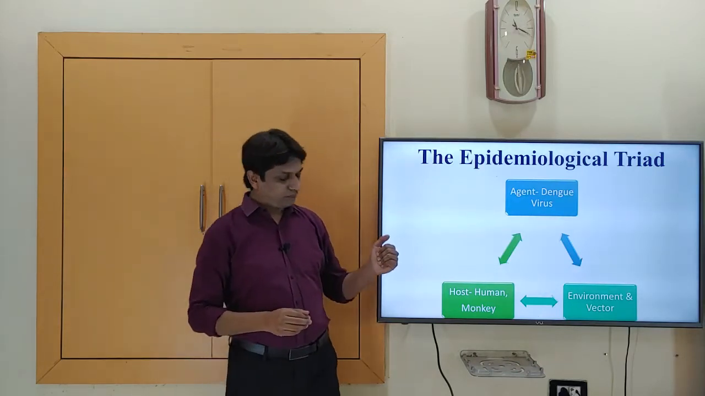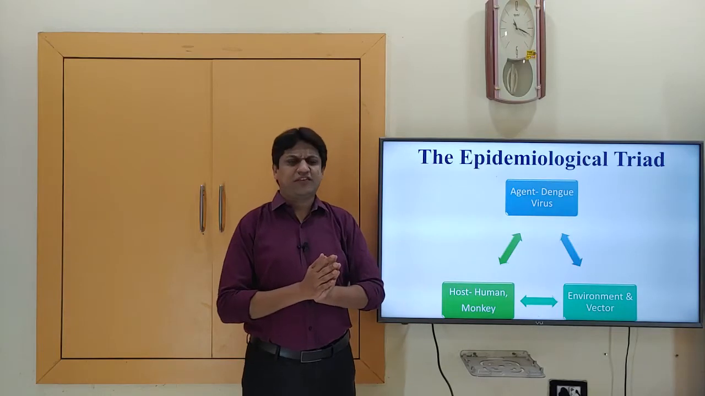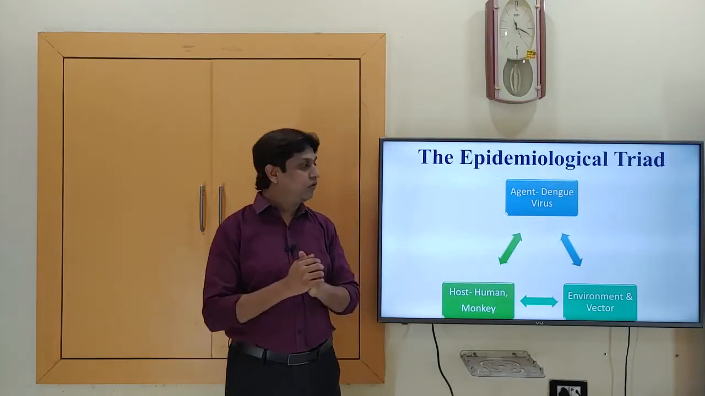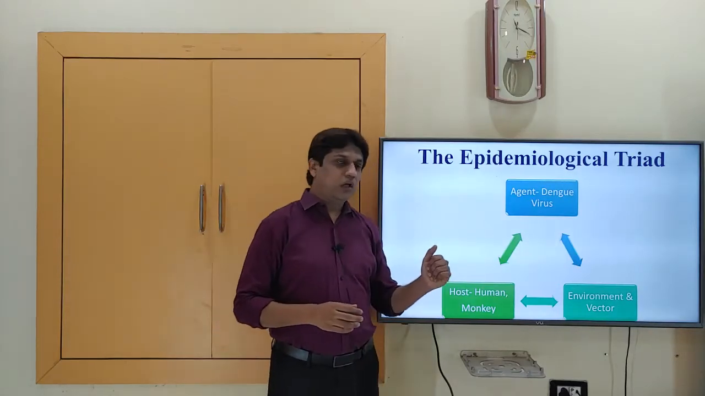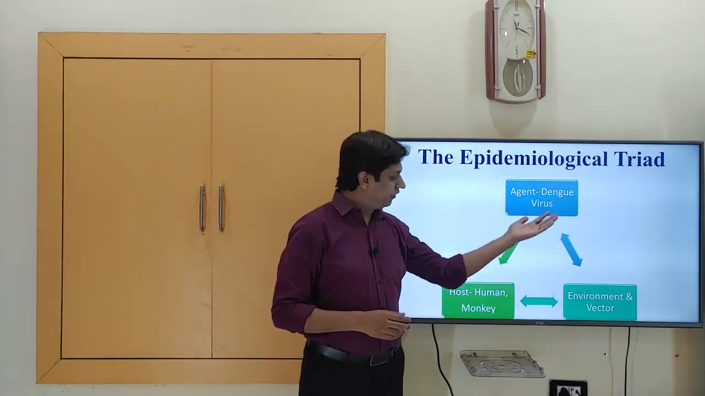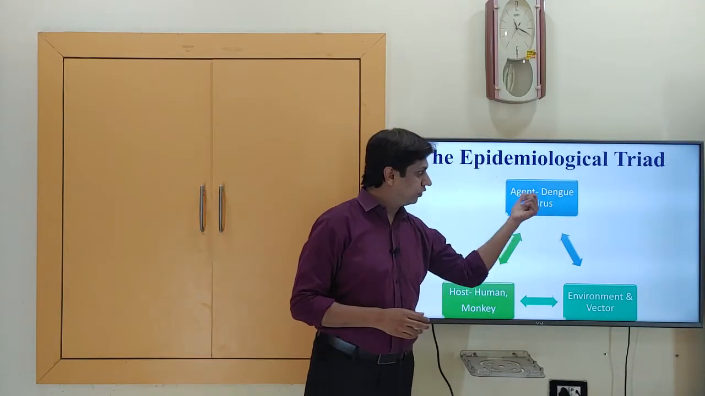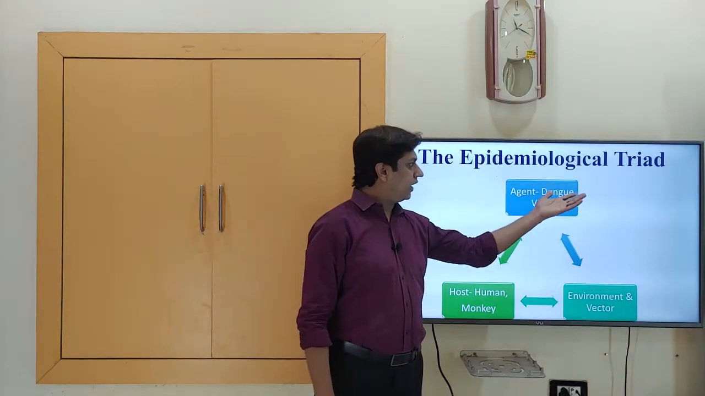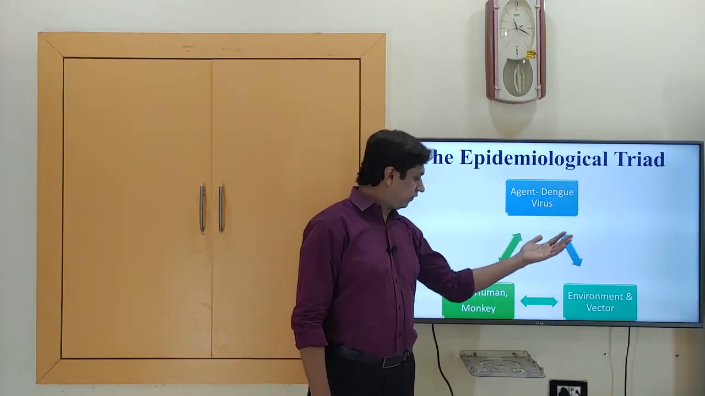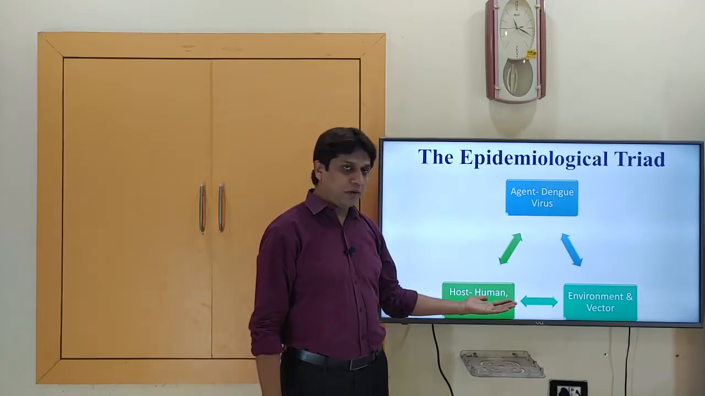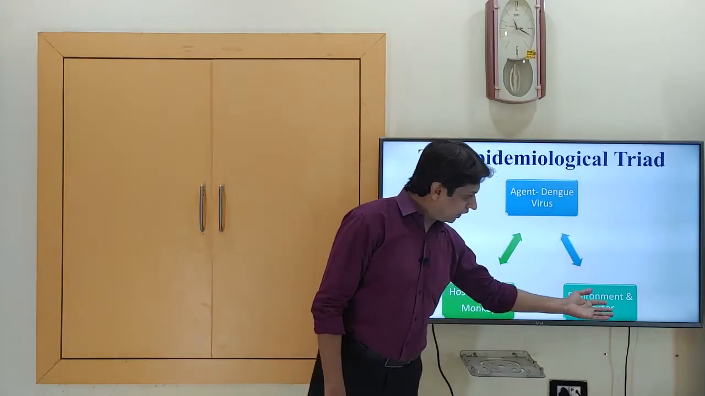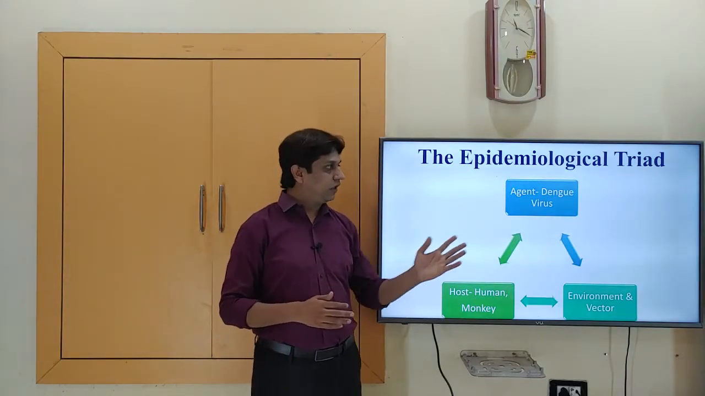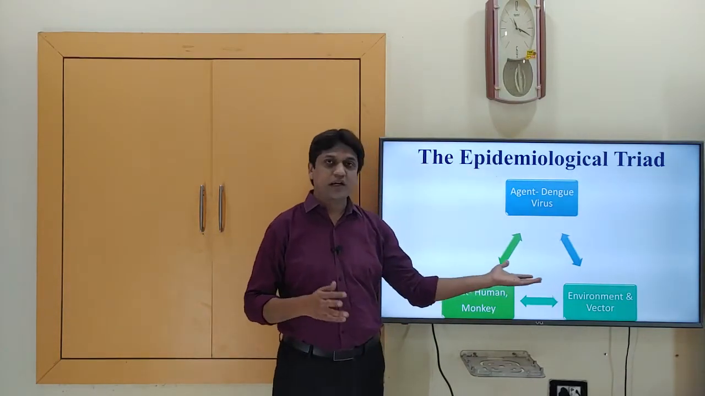To discuss the epidemiology, let's look at the epidemiological triad of dengue fever. As you all know, the epidemiological triad consists of agent, host and environment. These three factors together constitute the triad. Here the agent is the dengue virus, the host is the human or sometimes monkey, and the environmental factors are where the mosquitoes or vectors breed. We'll discuss this epidemiological triad in today's lecture.